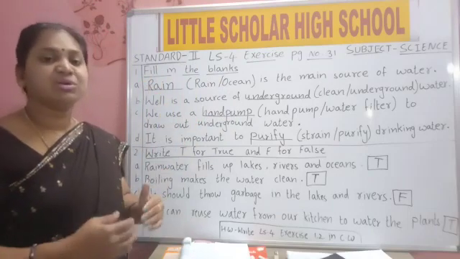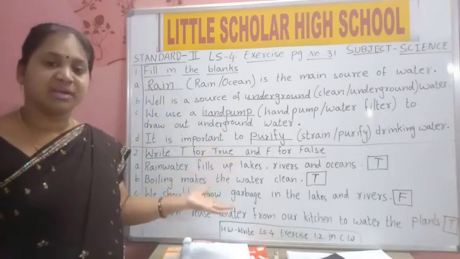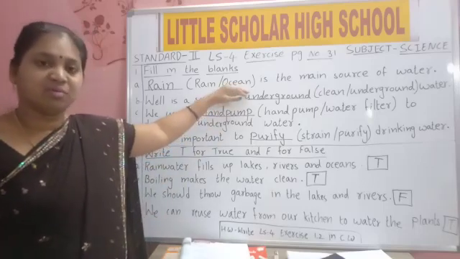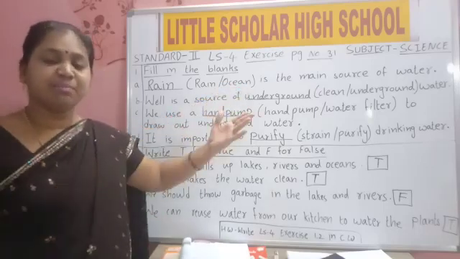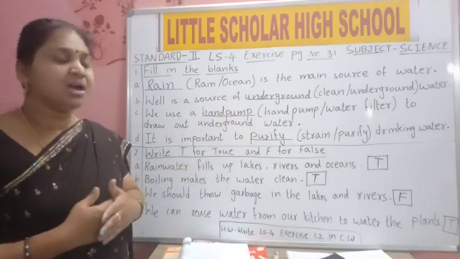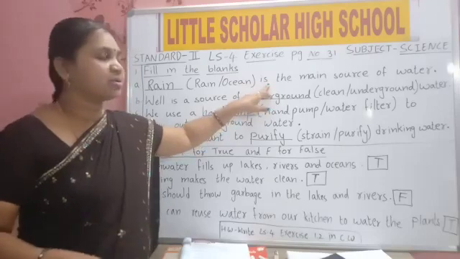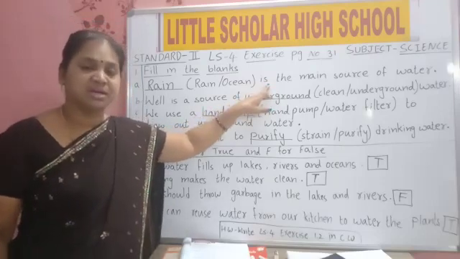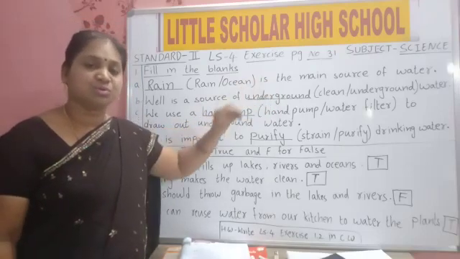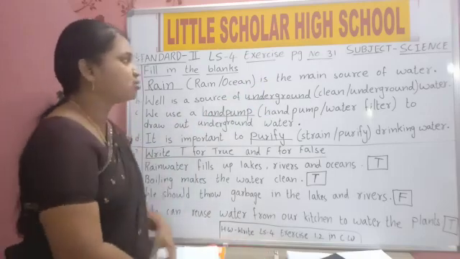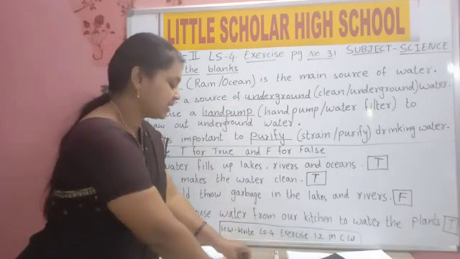When rain comes, all the water bodies on the earth will be filled. Ocean is also one of the water bodies, a very big water body. So rain is the main source of water. S-O-U-R-C-E, source. O-F, of. W-A-T-E-R, water. Rain is the main source of water. Next.